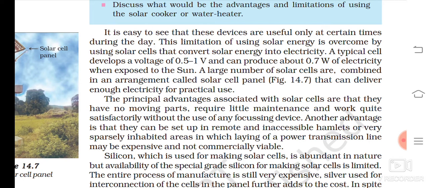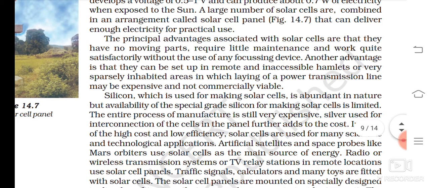A large number of solar cells are combined in an arrangement called a solar cell panel that can deliver enough electricity for practical use. The principal advantage associated with solar cells is that they have no moving part, require little maintenance, and this is the advantage. You make a bracket and write down advantage, and they work quite satisfactorily without the use of any focusing device.